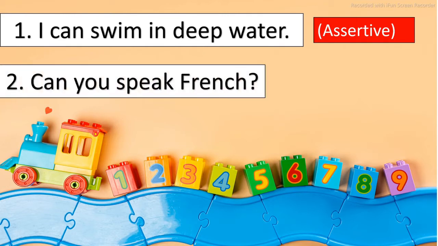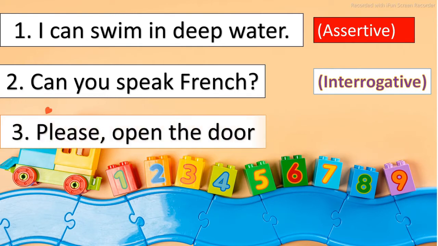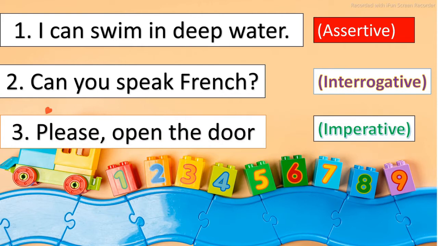Second is, can you speak French? So the question is there. So the purpose of using such sentences is to interrogate. So this is called the interrogative. And the third is, please open the door. Such sentences are called imperative sentences, and the purpose of such sentences is making a request, giving advice, or giving an order, and so on.